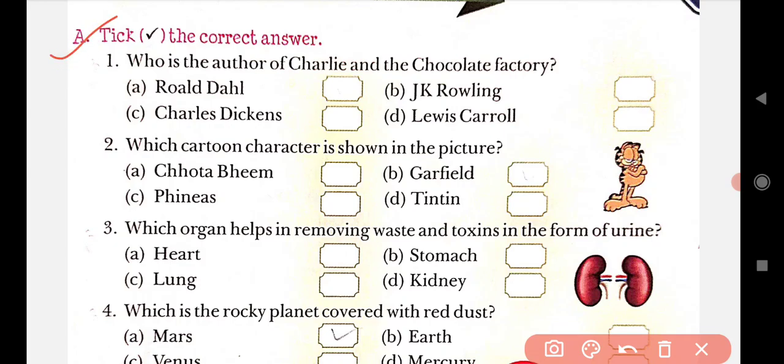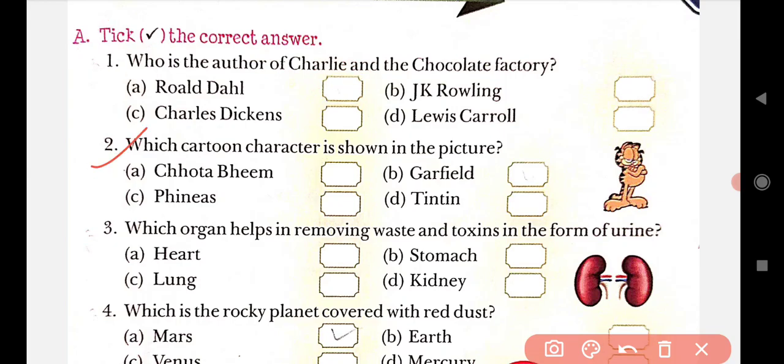The first question is, who is the author of Charlie and the Chocolate Factory? Students, can you guess who the author is? You have four options: Roald Dahl, Charles Dickens, J.K. Rowling, Lewis Carroll. So what is the correct answer? Yes, the correct answer is Roald Dahl. Then now come to the next one, that is the second one.